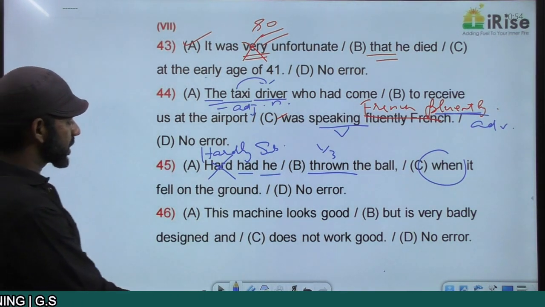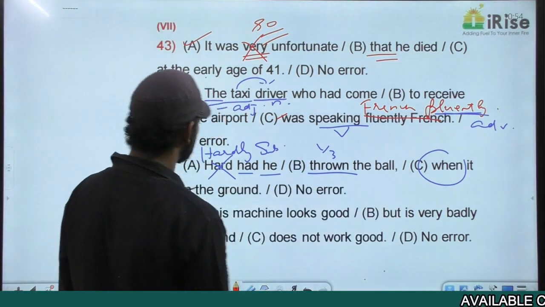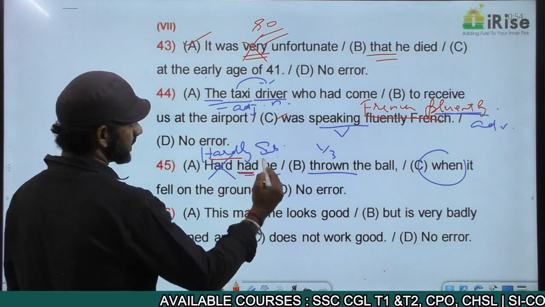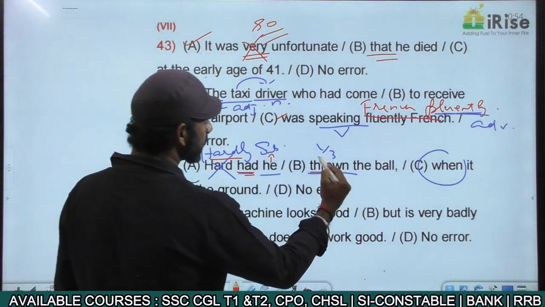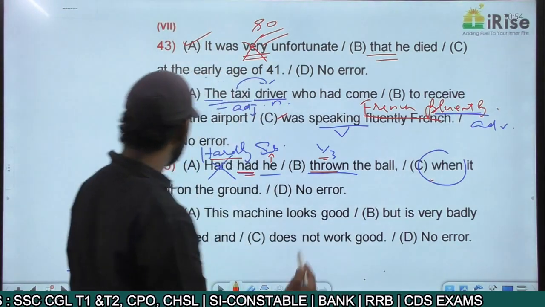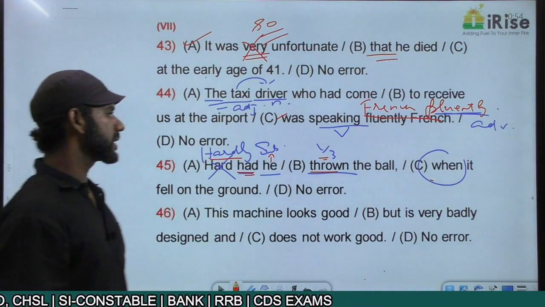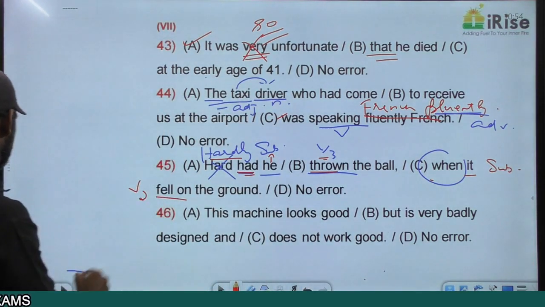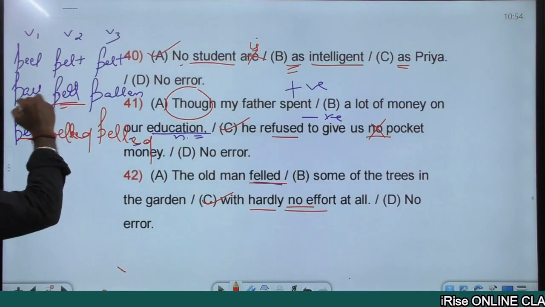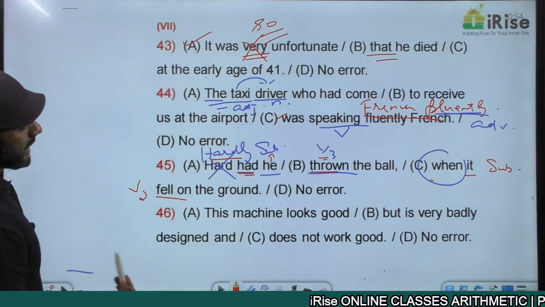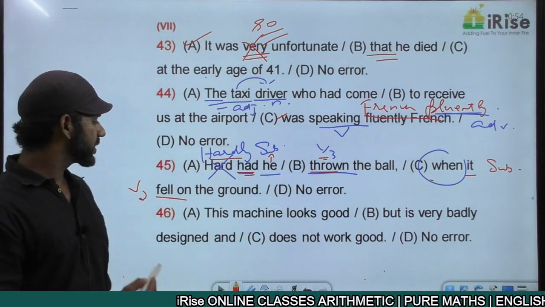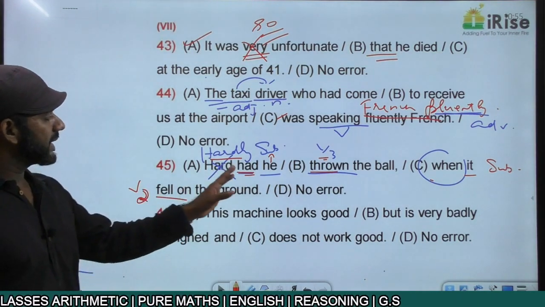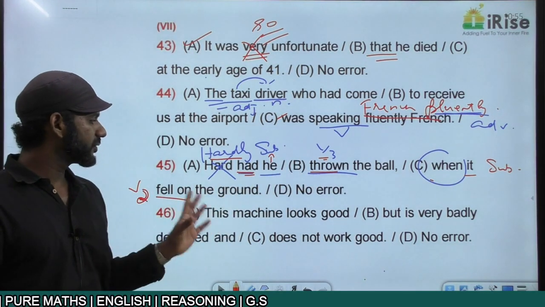Now we'll see whether the structure is completely fine or not. Hardly had, subject is he, thrown is V3, followed by when. When it fell on the ground, it is the subject here, fell is V2 here. The V2 of fall. Hardly had he thrown the ball when it fell on the ground, completely fine. Fell is V2.